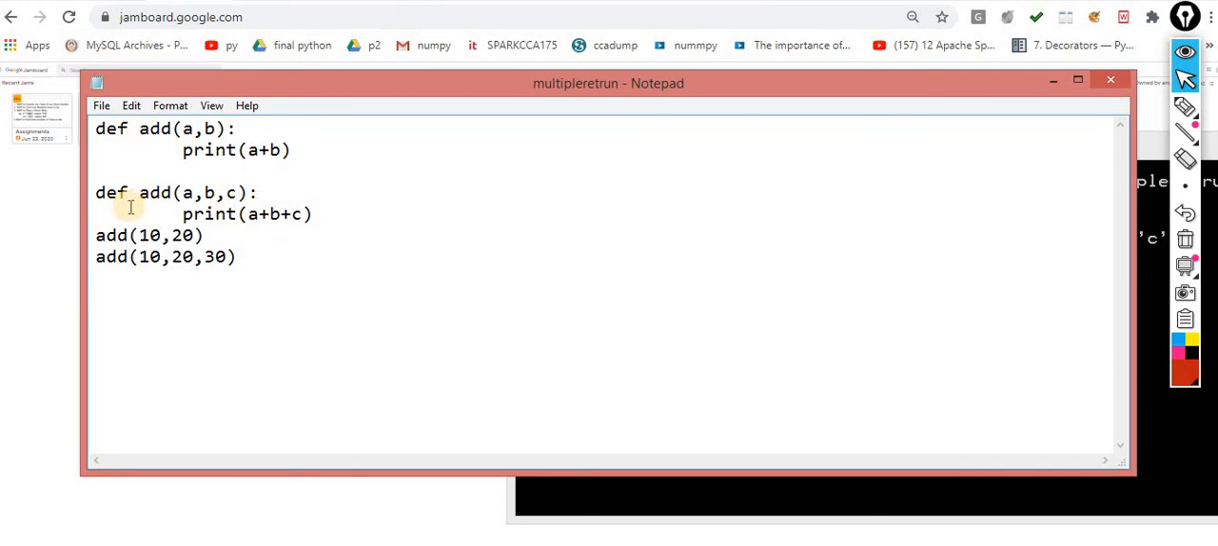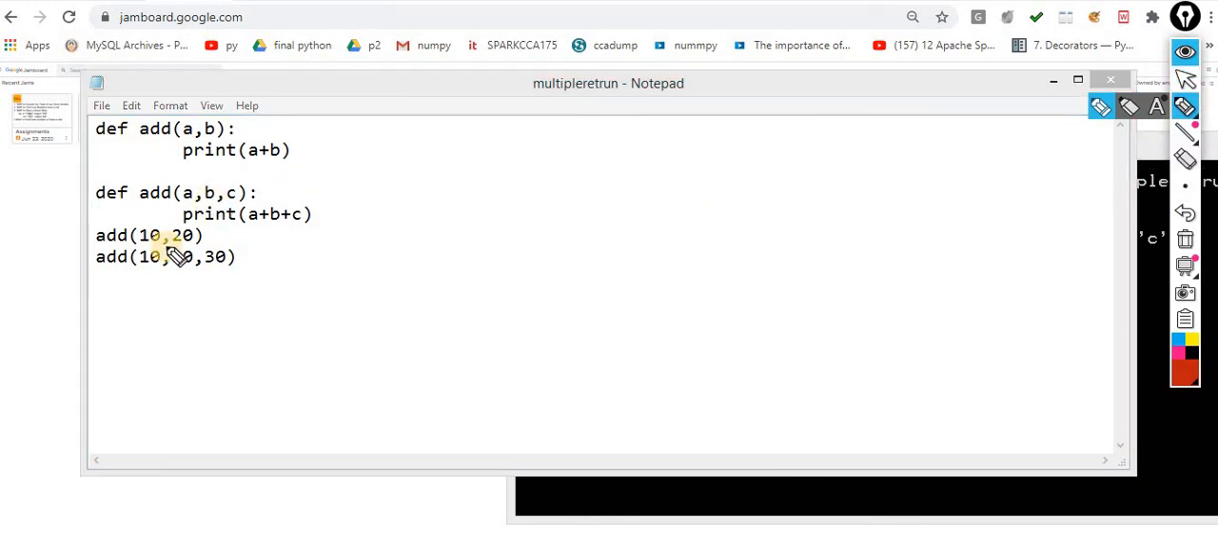But my requirement is this one: I call only a single function, and whatever values I pass into the function, for example this time I will get the output 30, this time 60. Again, if I call one more time add 10, 20, 30, 40, this time I will get the output 100. So my requirement is this one.